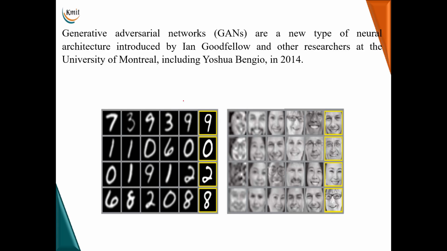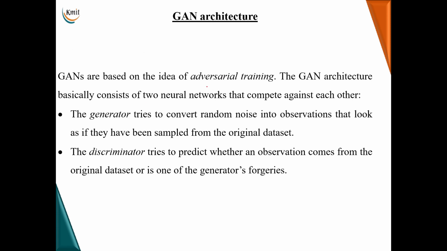That can be understood by looking at the figure here. Except the right column in both the images, none of the images of the digits and none of the faces shown here are real. All are fake data. But the right side represents the original numbers and the original faces. What does this mean? This shows that the ability of a generative adversarial network is to learn these features during the training process, imagine its own new image and generate new image patterns that it has learned during the training. Coming to the architecture, it is based on adversarial training.